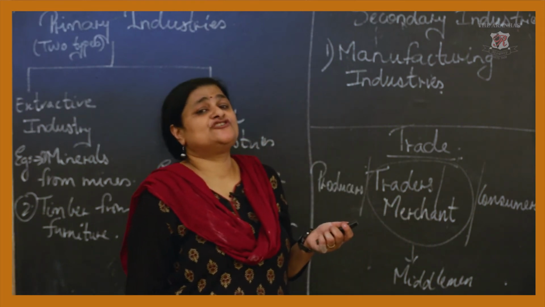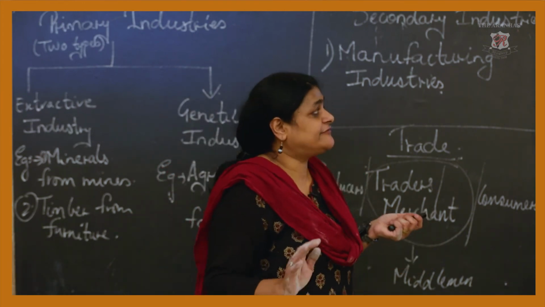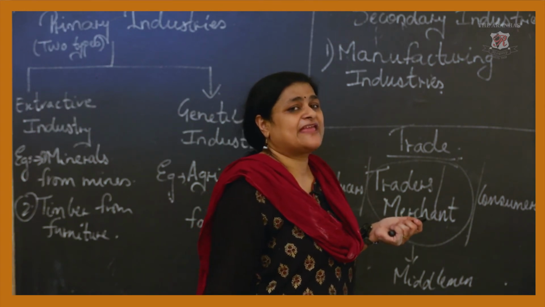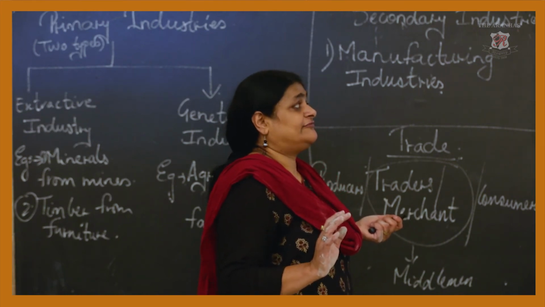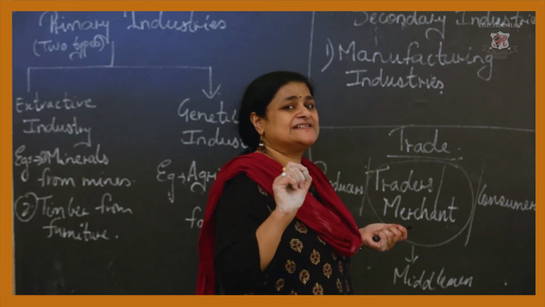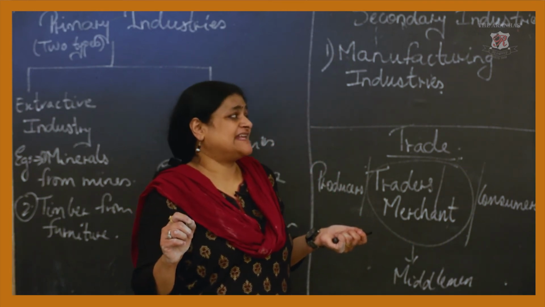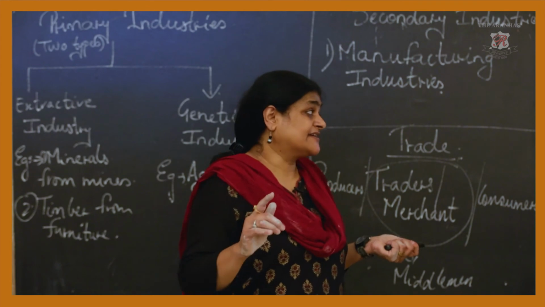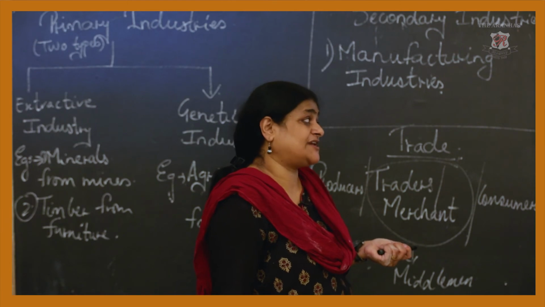Next is your non-profit making organization. The primary motive is to render service. The primary motive of a non-profit making organization is to render service to the society. The main function of the non-profit making organization is providing service to the members and to the public. Next, the risk in the non-profit making organization is low, government control is low, and government grant is available, especially in your non-profit making organization.